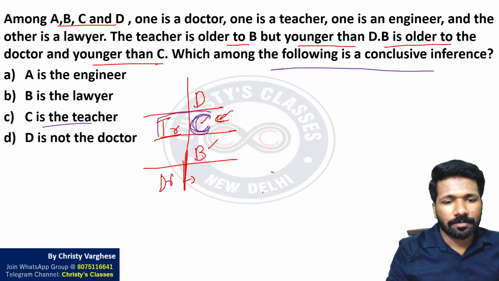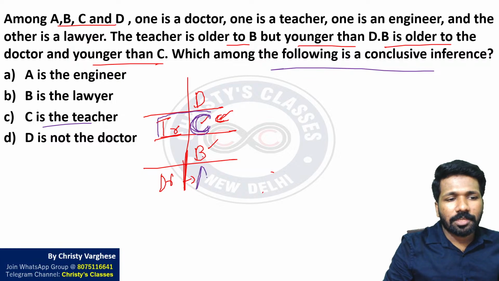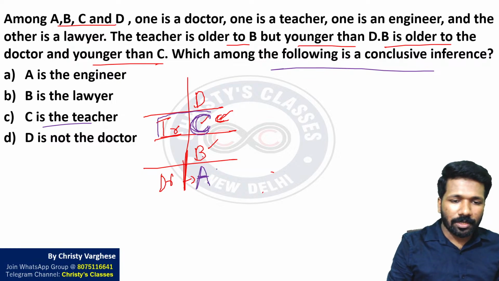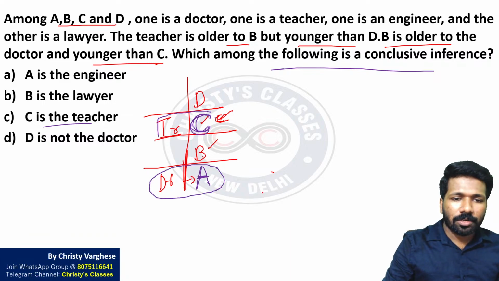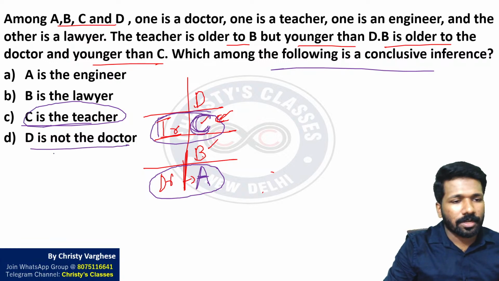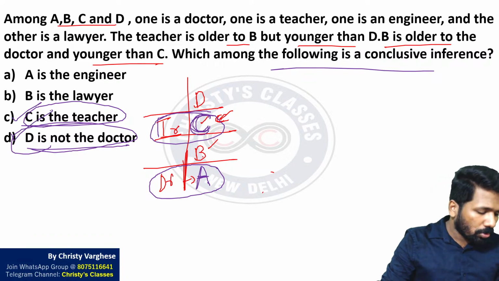That means the remaining person A should be the doctor. That means A is the doctor, C is the teacher, both we can say. So C will also be correct. D is not the doctor, that is also correct. A is the doctor. Yeah, I think both options are correct.